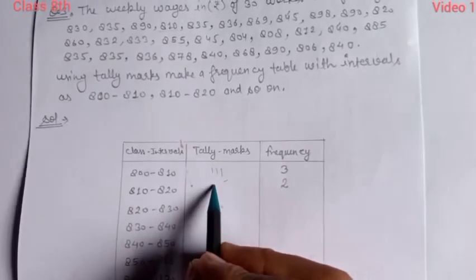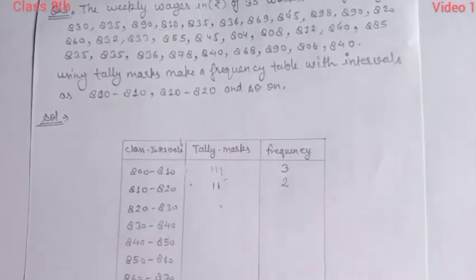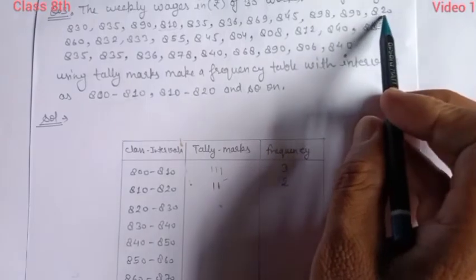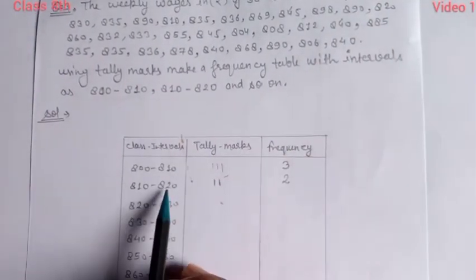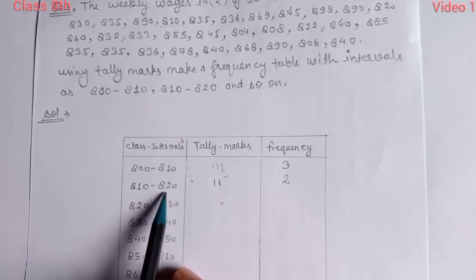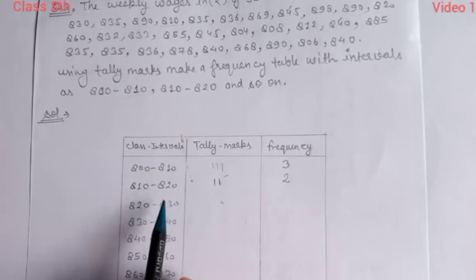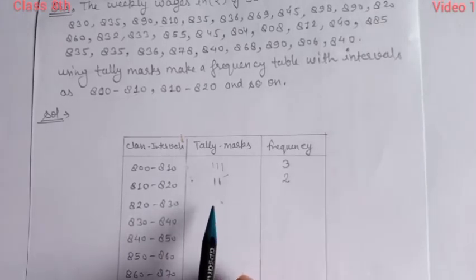Draw the tally marks for this class, only 2. Now the third class interval is 820 to 830. Observing the data, only 820 lies in this class. You know that if a value is equal to the upper limit or the lower limit of a class interval, it always goes to the lower limit. So 820 lies in this class interval.